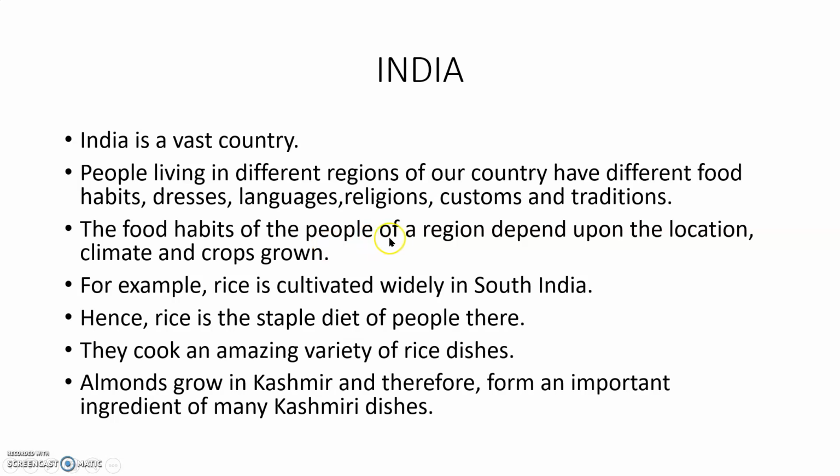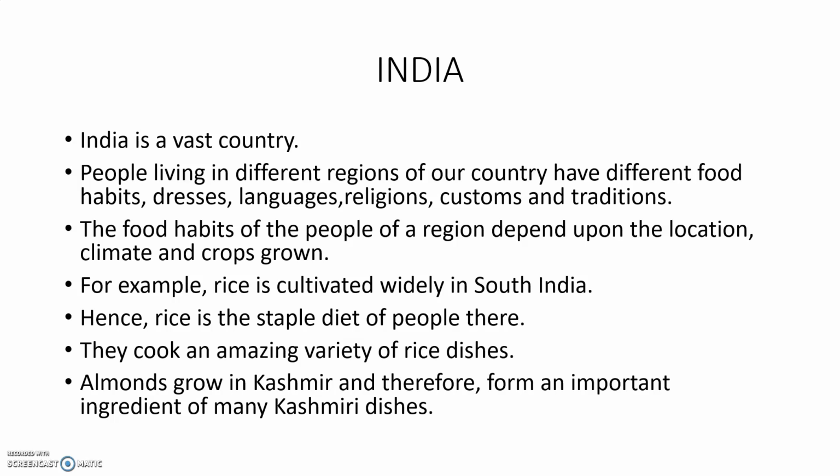The food habits of people of a region depend upon the location, climate and crops grown. Our vast country means a very big country, and people in different regions have different food habits, dress, languages, religions, customs and traditions. But all of us are living in harmony.